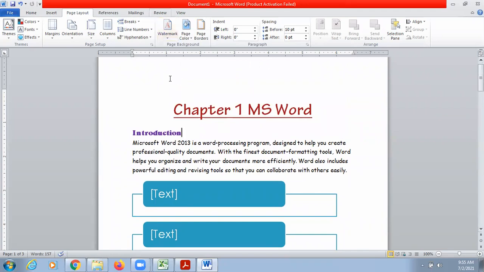So themes are predefined, we cannot edit them, but definitely you can choose according to your requirement with the help of styles. Styles, you can create your own styles also, but themes are already predefined. So I hope it is clear to everyone how we can use styles and themes.